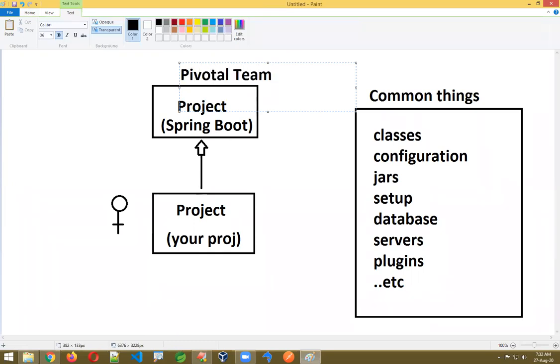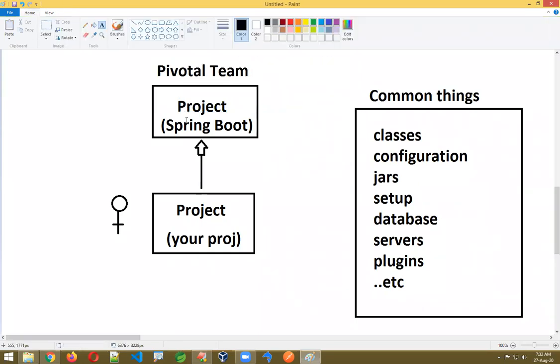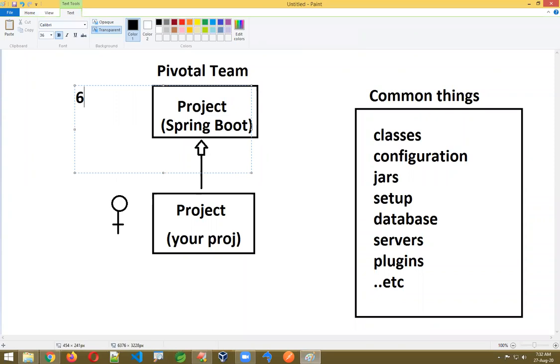That's a company name actually. Who created Spring and Spring Boot? The Pivotal team. The advantage here is it reduces common things. That common code varies, actually, from 60 to 80% of code.